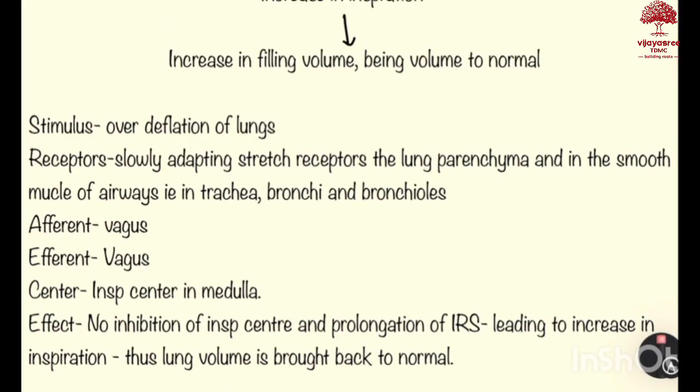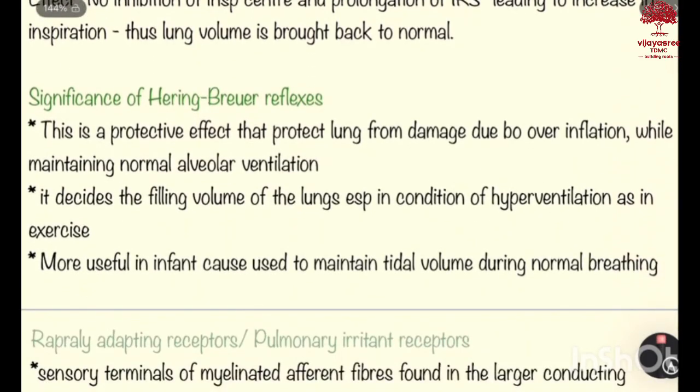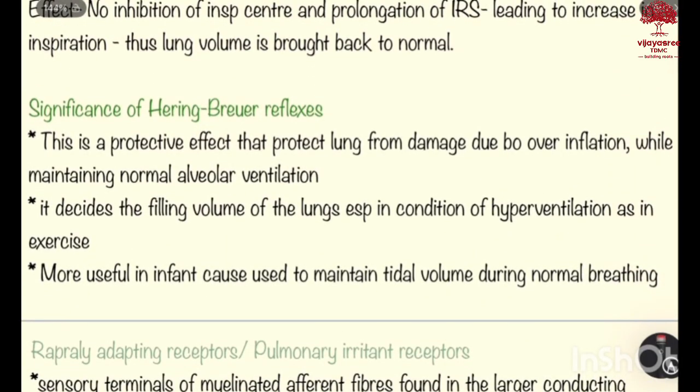Now, let us see the significance of Hering-Breuer reflex. This is a protective effect that protects lung from damage due to overinflation while maintaining normal alveolar ventilation. It decides the filling volume of the lungs, especially in conditions of hyperventilation, as in the case of exercise. It is more useful in infants because it is used to maintain tidal volume during normal breathing in case of infants.